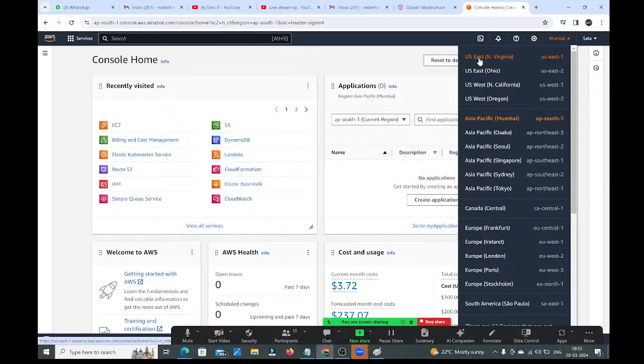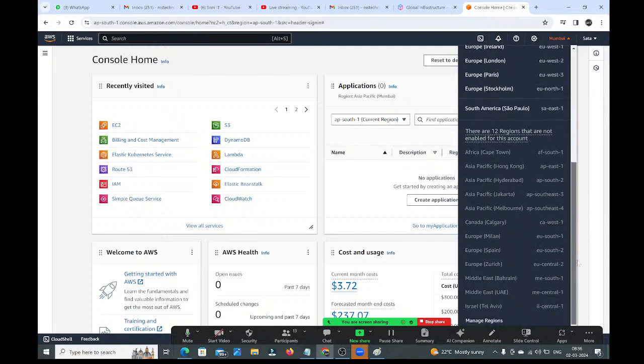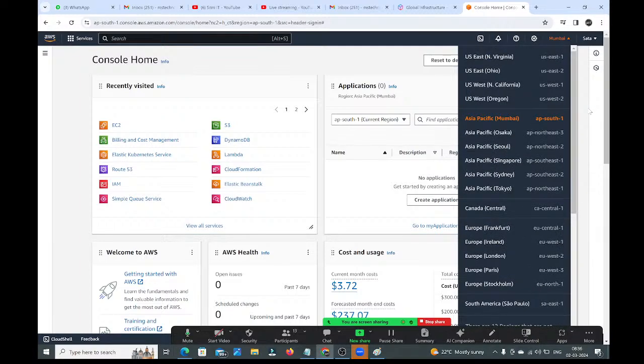See, guys, first we have US East Virginia, Ohio, US West California, US West Oregon. So these are the region names: US East 1, US East 2, US West 1, US West 2. Next we have Asia Pacific Mumbai, next Asia Pacific like this, and Canada Central, right? And we have South Africa, South America, like this. So many things are available here, guys. Which one is the nearest for you? You need to select that one, and we are going to create everything in that region only.